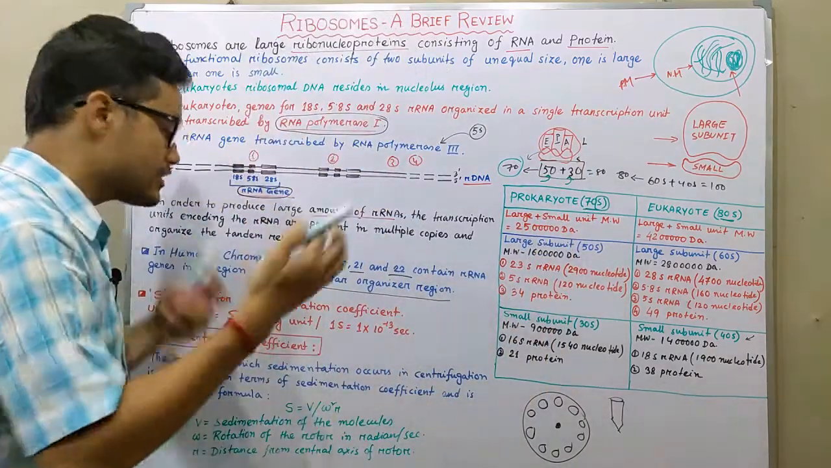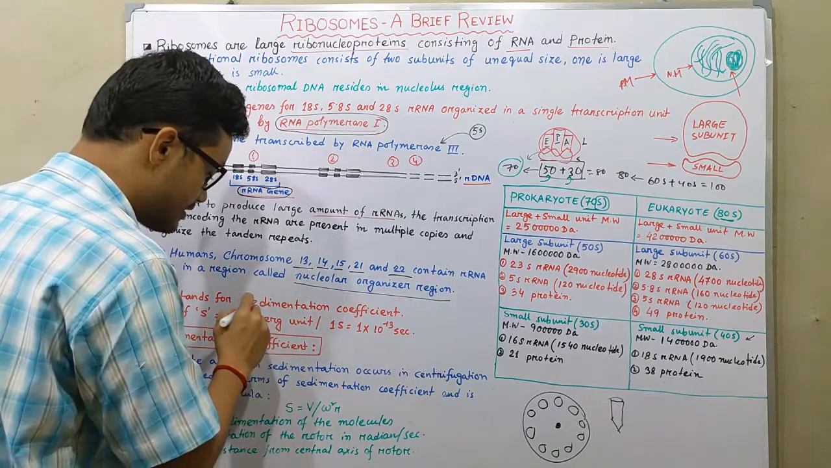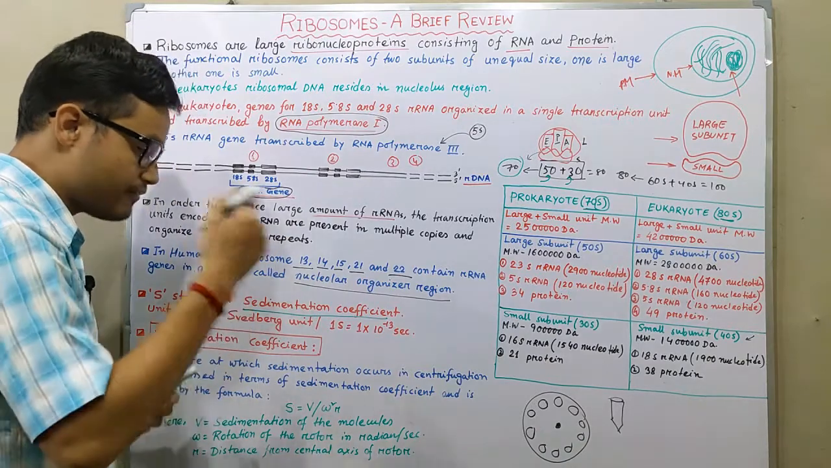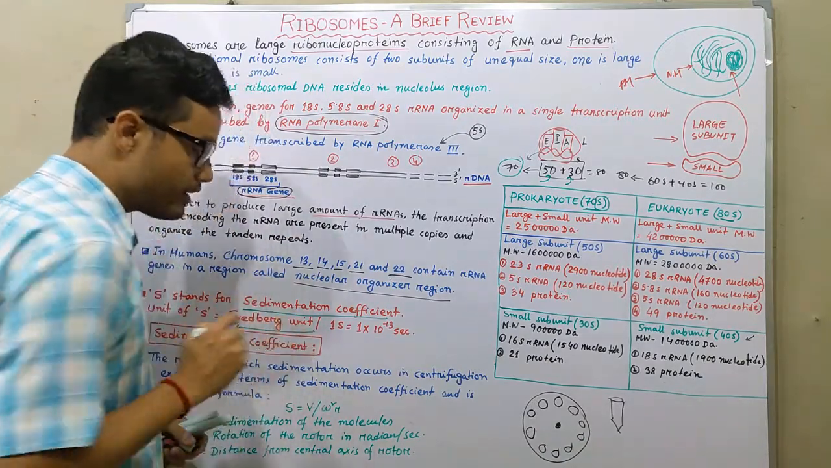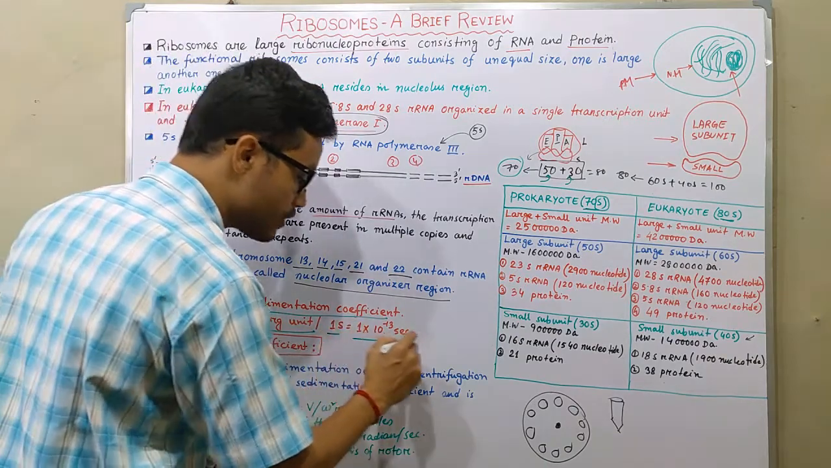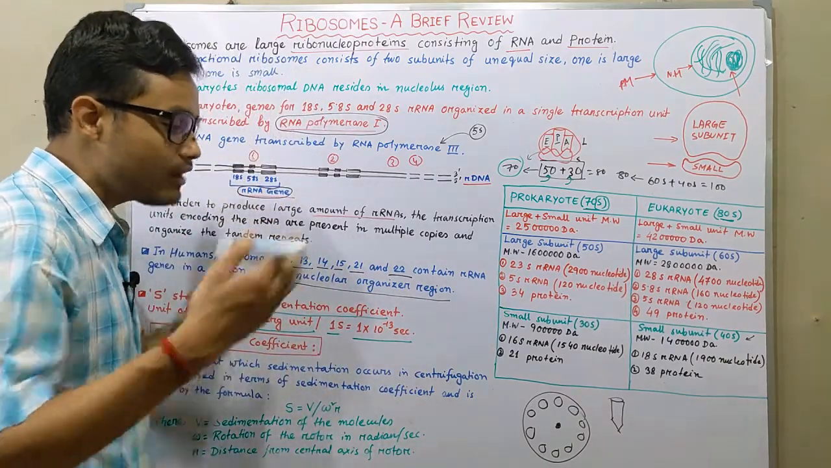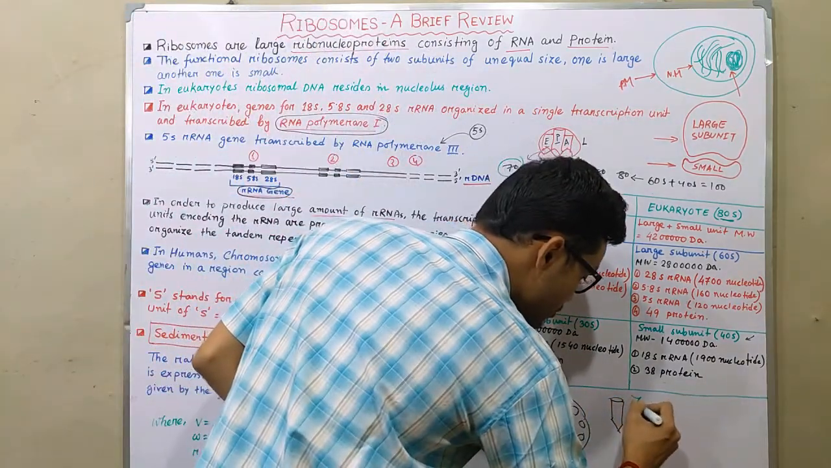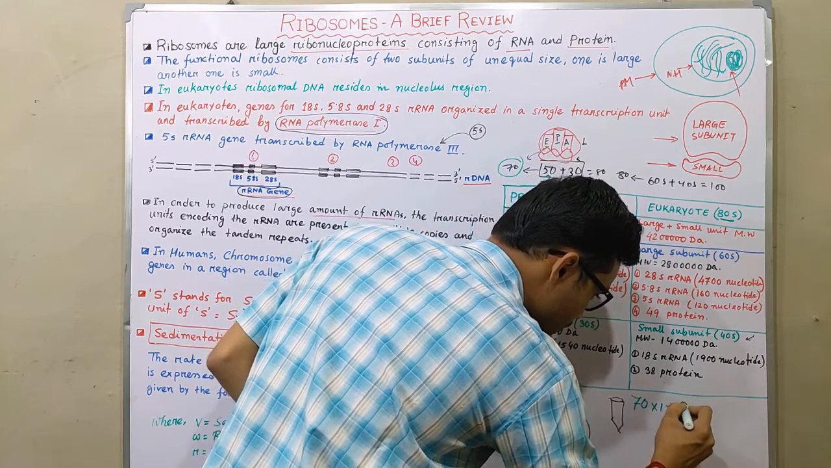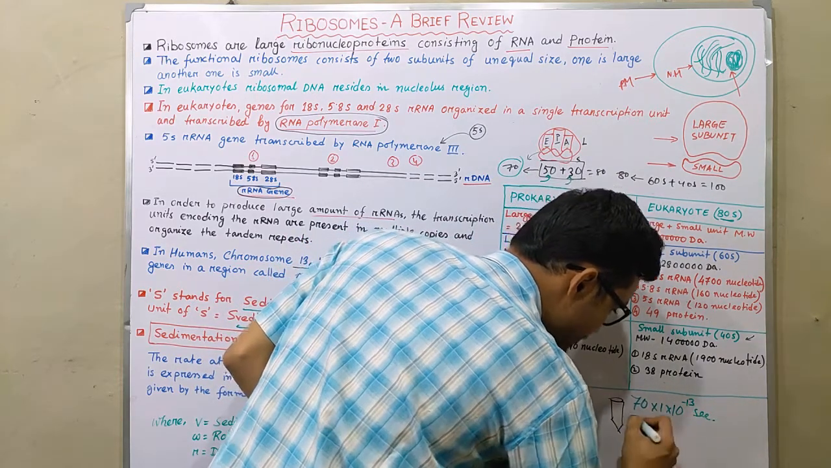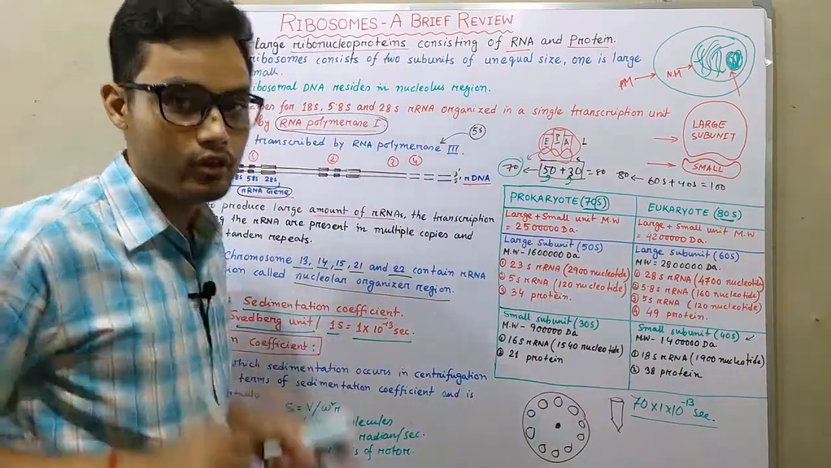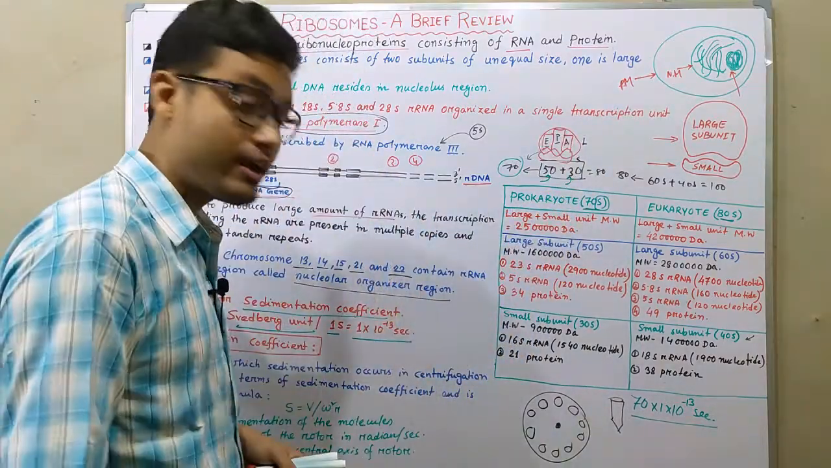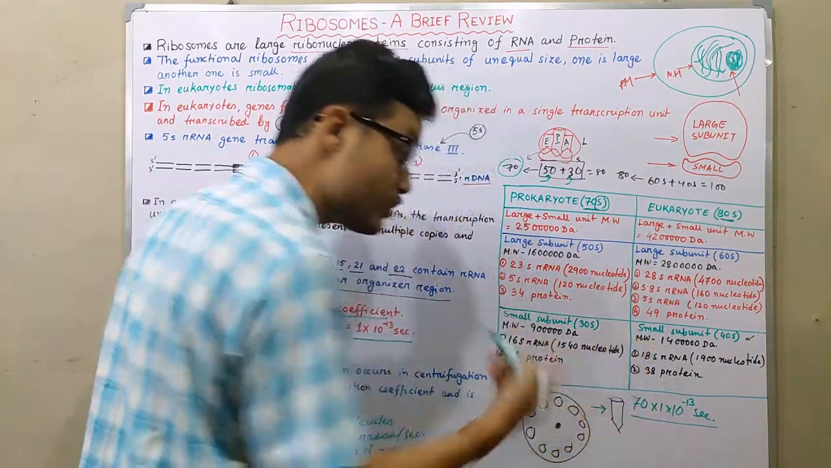So S stands for sedimentation coefficient, and the unit is known as the Svedberg unit. 1S stands for 1 into 10 to the power minus 13 seconds. So the simple calculation is that when we talk about 70S, we talk about 70 into 1 into 10 to the power minus 13 seconds. In that time, the large and small subunits precipitate together within a particular centrifuge tube.